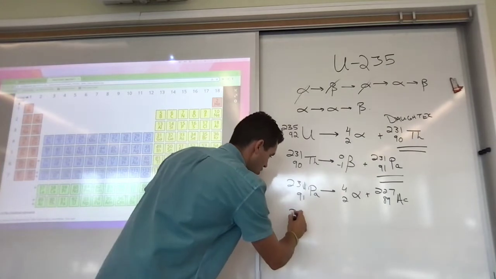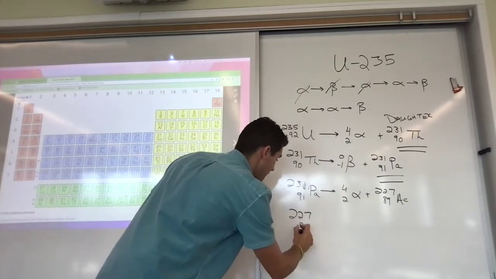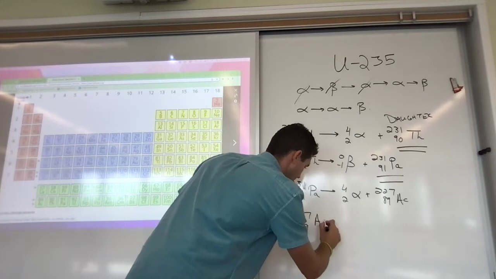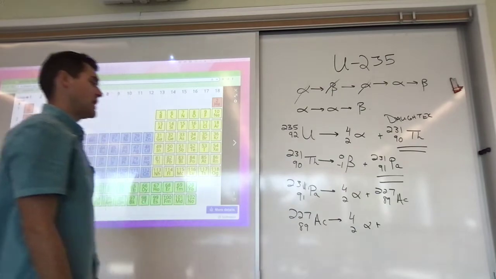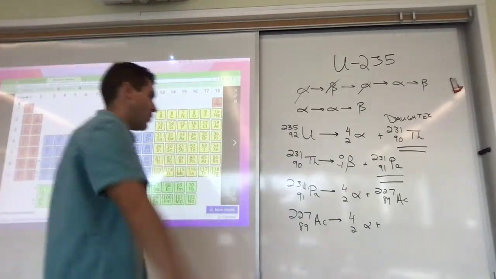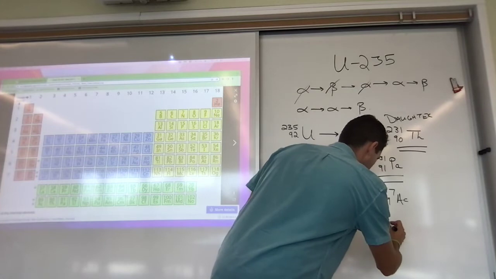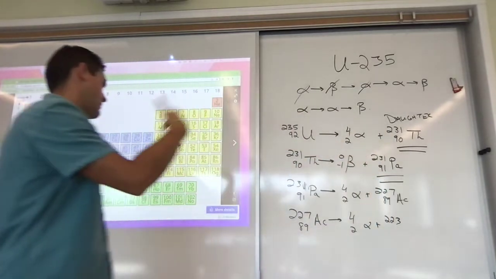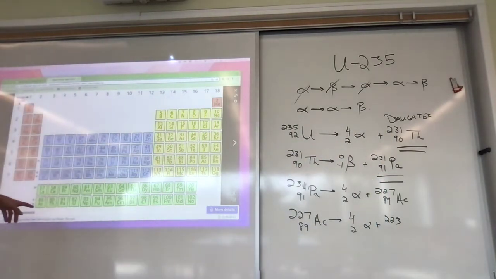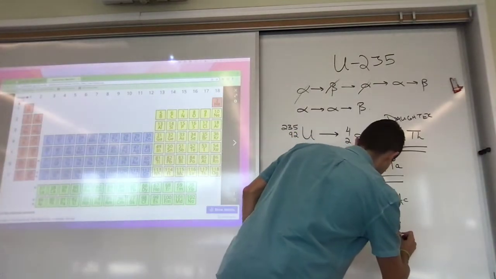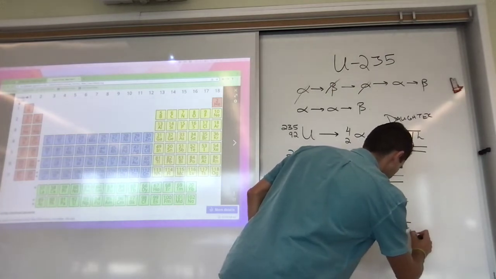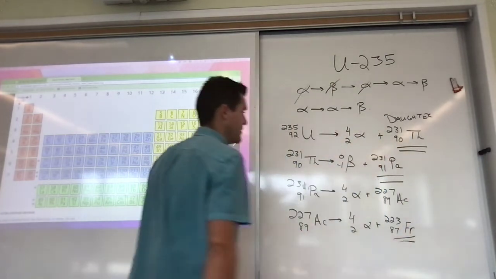Let's do it again. 227, 89 from my actinium daughter isotope. I lose an alpha particle, which is 4 mass units, plus whatever's left. So 227. It ejected 4 mass units, so I'm left with 223. And then my new element, it's no longer actinium. Now it's going to be element number 87, which can be found right here. Francium-223 at 87. Now, again, francium is the new daughter isotope.